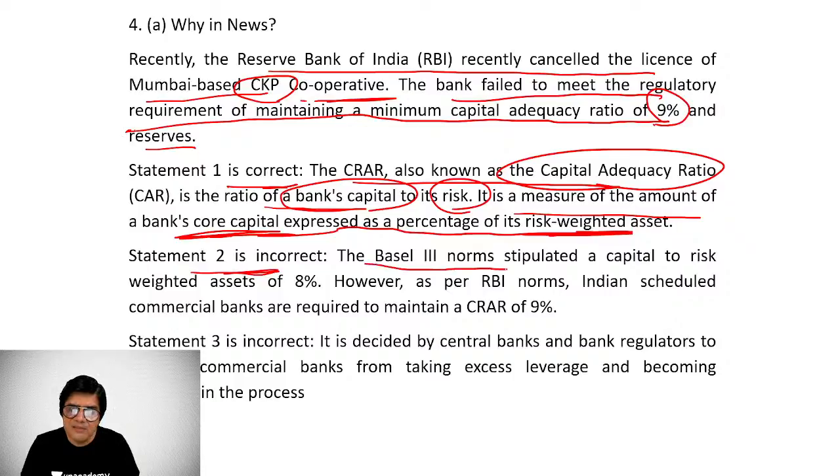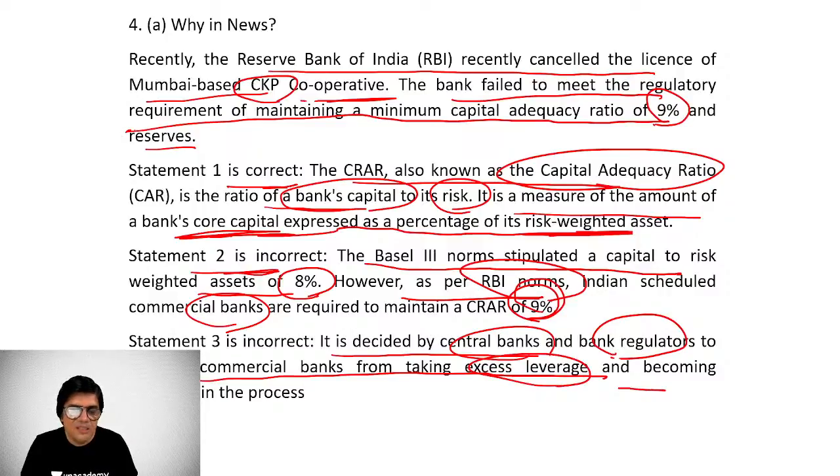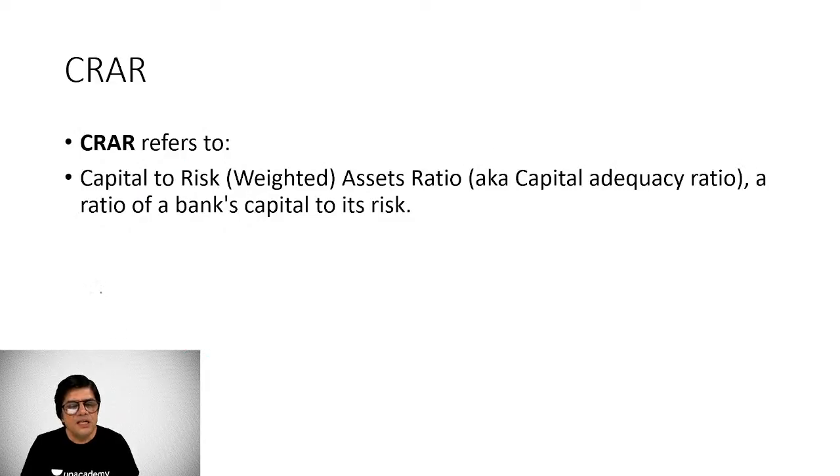Statement 2 is incorrect, as the Basel III norms stipulate a capital to risk-weighted asset ratio of 8%. However, RBI norms stipulate for scheduled commercial banks this ratio to be 9%. Statement 3 is also incorrect; it is decided by the central banks and the bank regulators. It prevents commercial banks from taking excess leverage and becoming insolvent in the process. Insolvent means going bankrupt, not being able to sustain its operations, and failing in the achievement of its objectives.